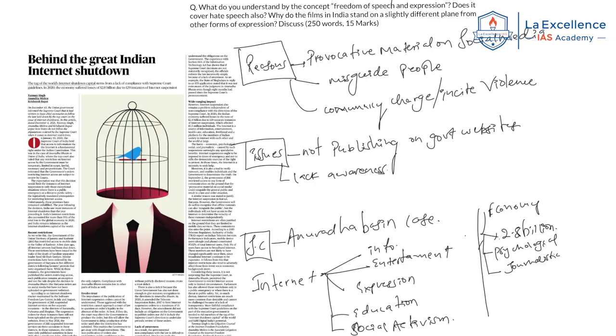This article says that the frequency of internet shutdowns is increasing in India. That's why many reports by foreign journalists say India is the capital of internet shutdowns. That is the criticism of India. In 2020, there were 129 recorded instances of internet suspension, and there are many unrecorded. The economy suffered, with a loss of $2.8 billion, because the effect of an internet shutdown is multifaceted.